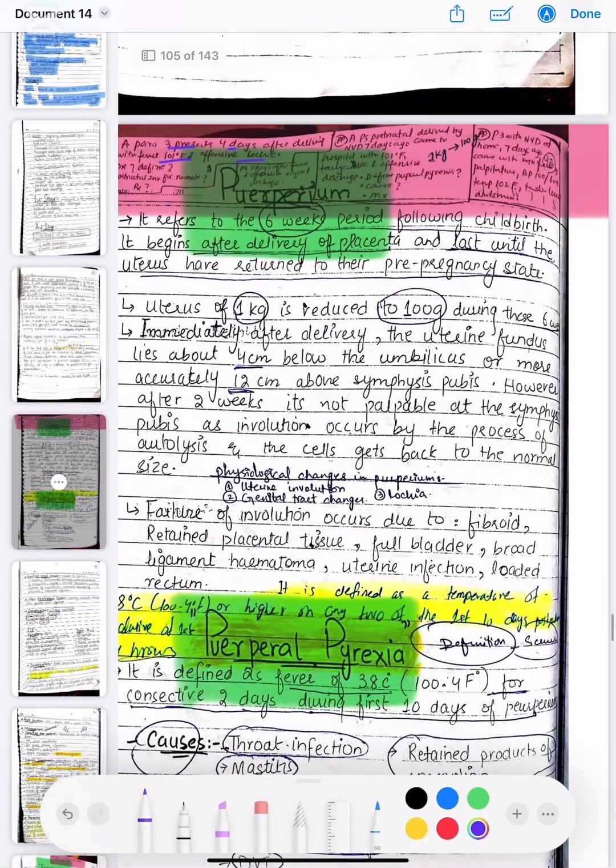Another scenario is a P3 with NVD at home, who 7 days ago came with high fever, palpitations, BP and temperature changes, and tender lower abdomen is present.